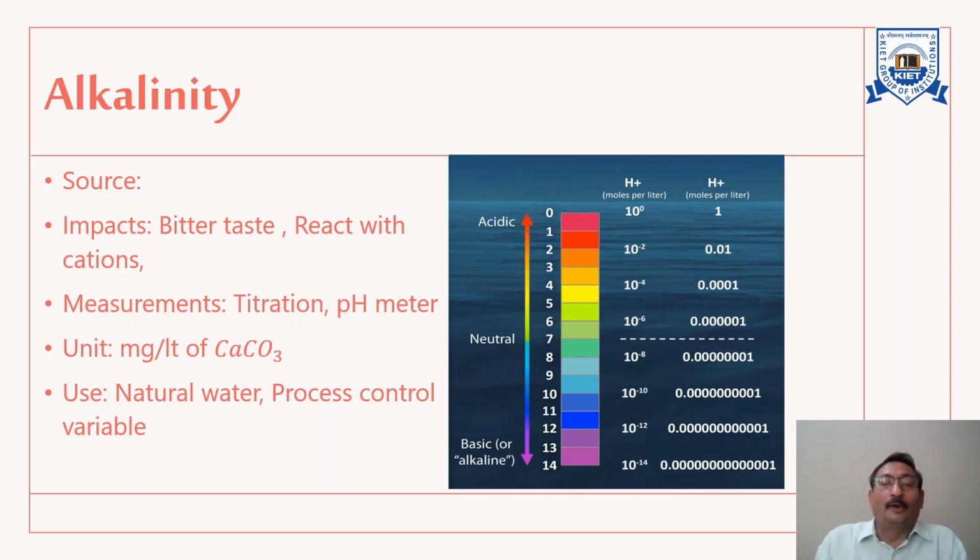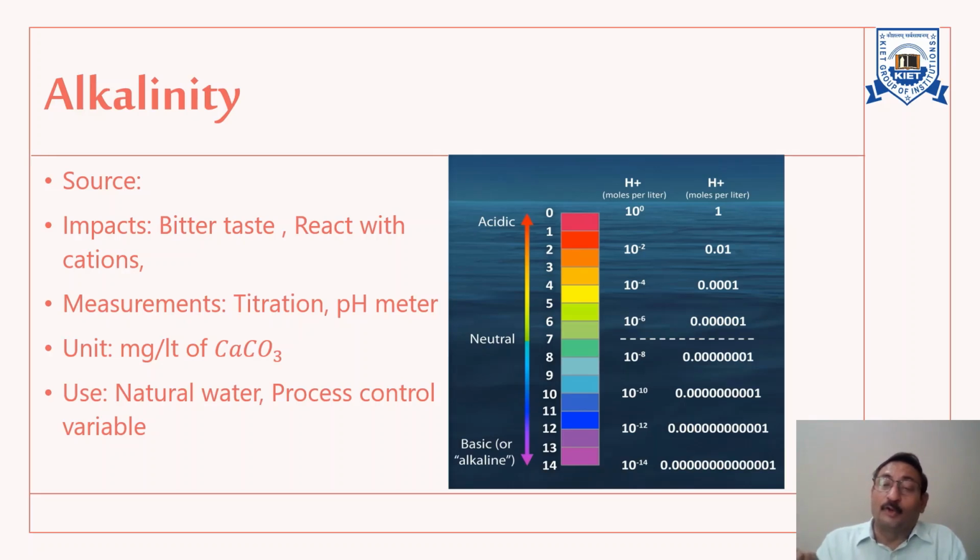Now, what is the use of measuring the alkalinity in the water? Actually, it is included in the analysis of natural water so that we can determine its buffering capacity.